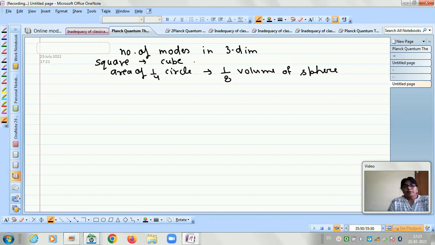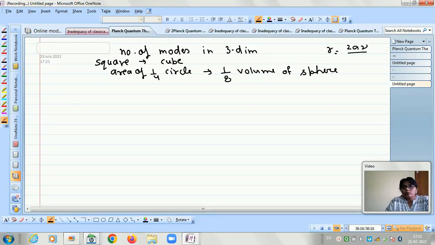So let us compare both the two dimension and three dimension cases. In the case of two dimensions, we had a circle, but in three dimensions, now we have a sphere. Instead of a circle, now we have a sphere of the same radius, 2a nu upon c. The radius will be 2a nu by c.